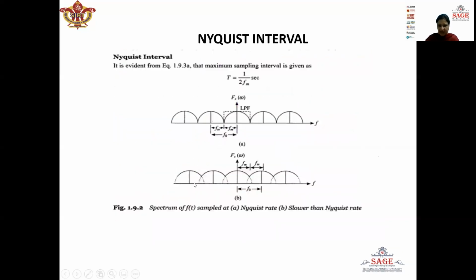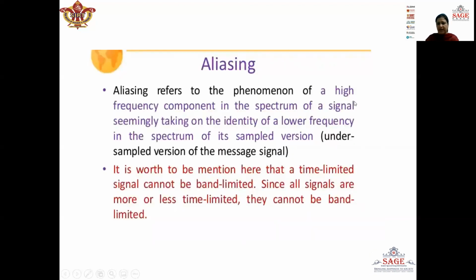In aliasing, the higher frequency component, that means the higher frequency tail of this spectrum, overlaps with the lower frequency tail of the neighboring spectrum. So in that case, the data will be corrupted. So aliasing is a high frequency component in the spectrum of a signal which takes the identity of a lower frequency in the spectrum of its sampled version.